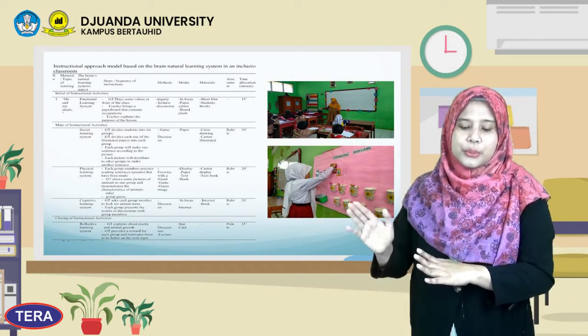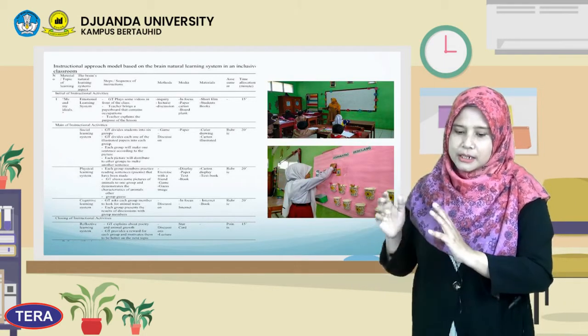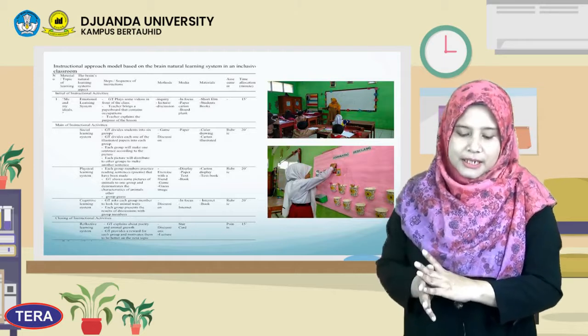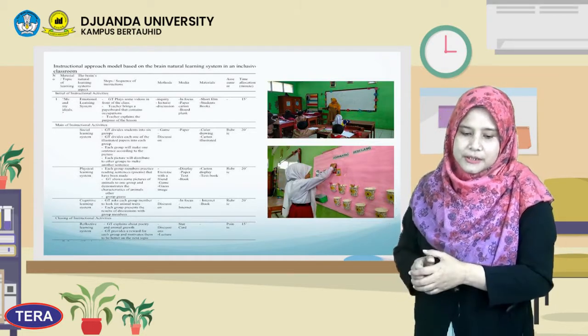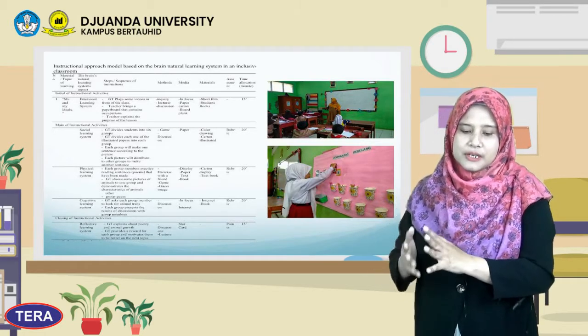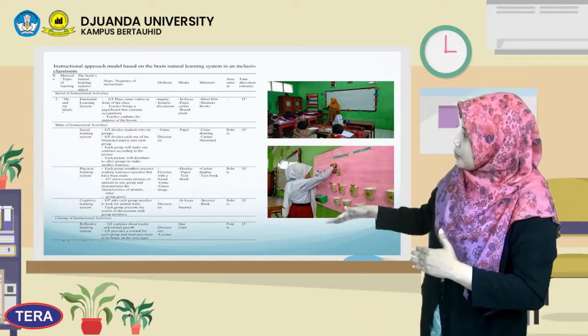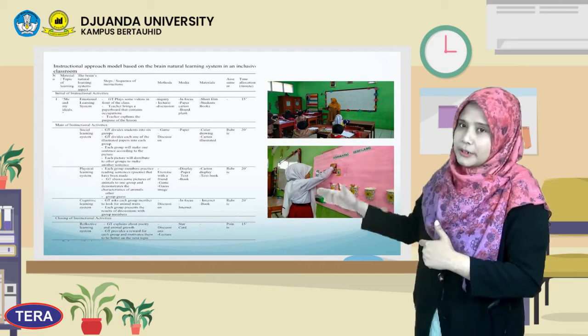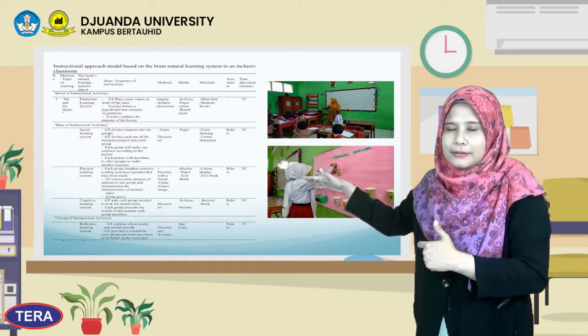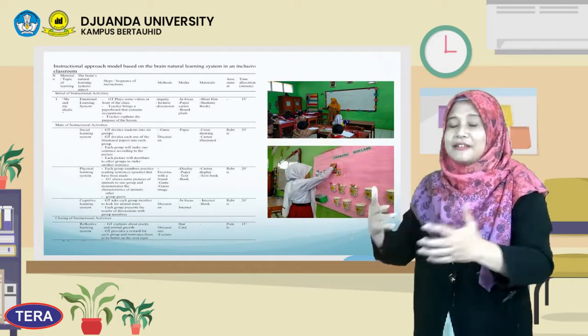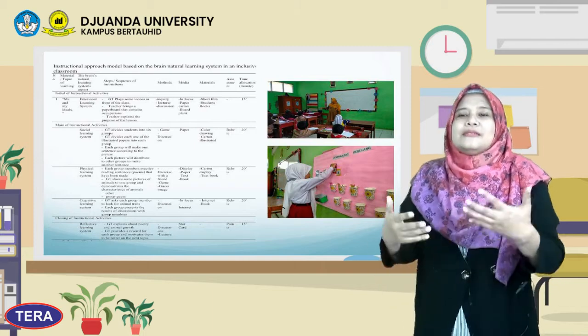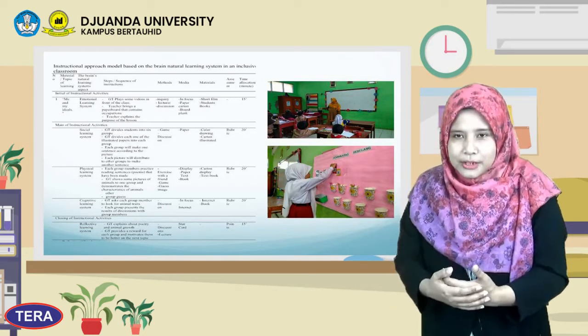So the teacher put the emotional learning system in the initial activity, and for the steps or sequence of the instruction, the teacher plays some videos about a popular player, or maybe the teacher can create something that can motivate the students.